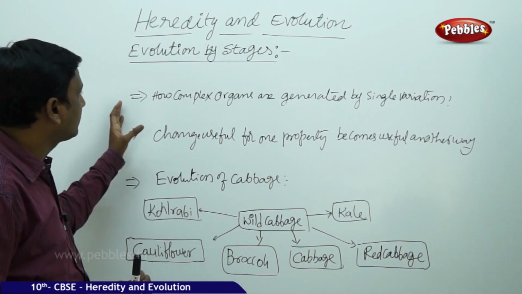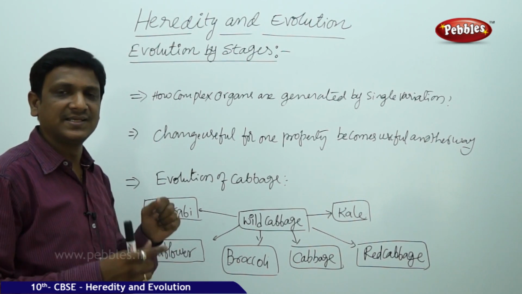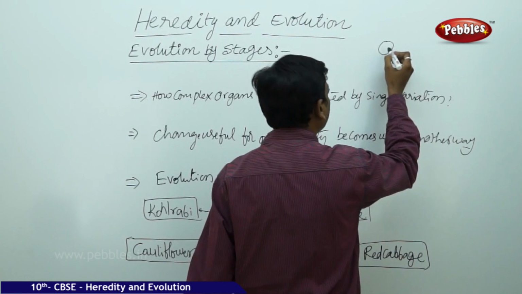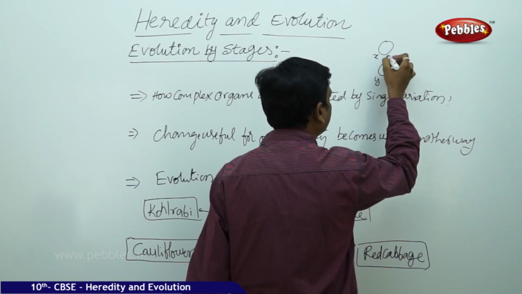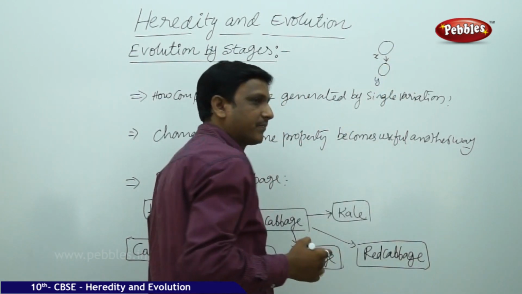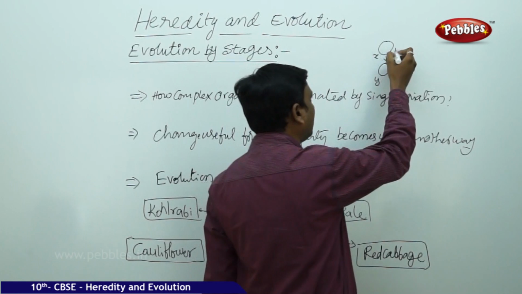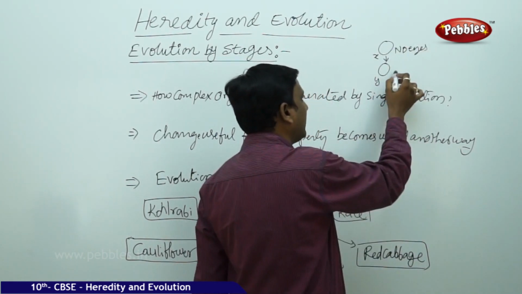How can complex changes take place with a single variation? For example, there is a species called X and a species called Y. This species evolved into X, and evolved into Y. In X, there are no eyes, but in Y, eyes are there.